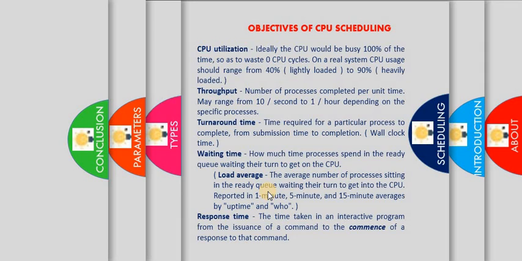Next, when coming to waiting time, it is the sum of the periods spent waiting in the ready queue. That means how much time the process spent in the ready queue waiting for its turn to get onto the CPU is the waiting time. Next, response time. In an interactive program, the turnaround time may not be the best criterion to judge the scheduling algorithm, whereas response time is used in interactive programs. Why? Here the response time is the time taken to produce the first response, but not the time taken to output the response.